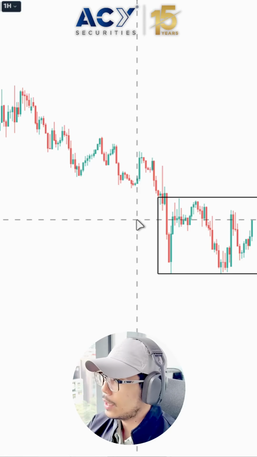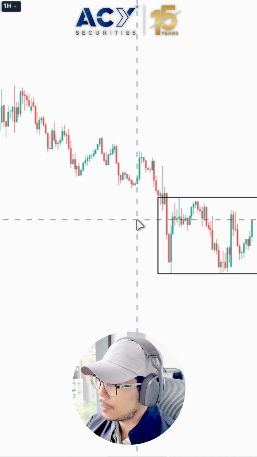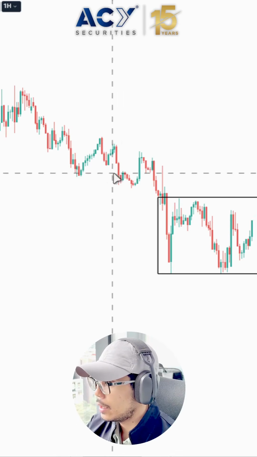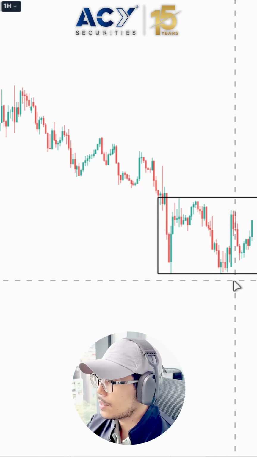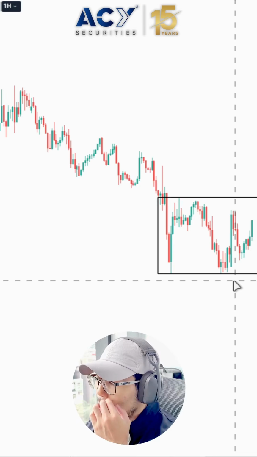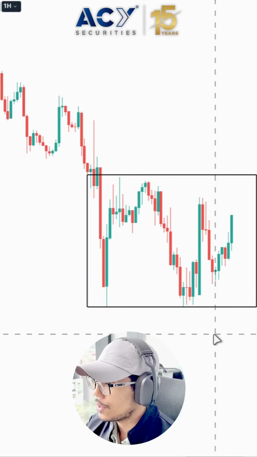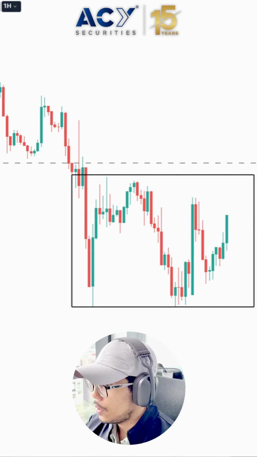So how do I identify if the trend is on a downtrend or an uptrend? Simply look at the highs and the lows. In this case, we're coming from a lower high and a lower low move. So this indicates that we are still currently on a downside move and we are not seeing any signs of reversal just yet. Wait for these highs and the lows to get tested.